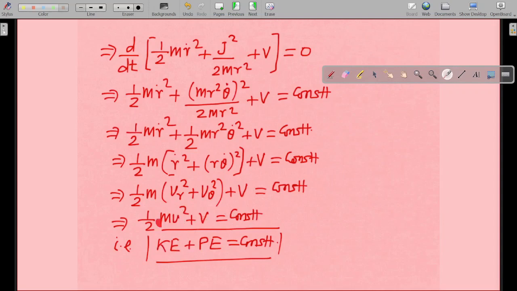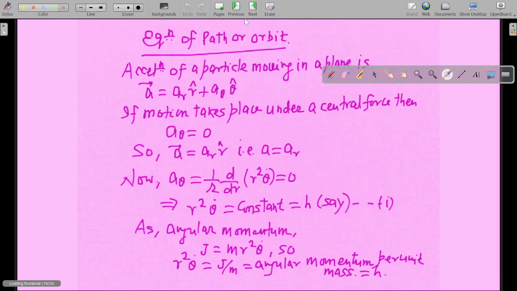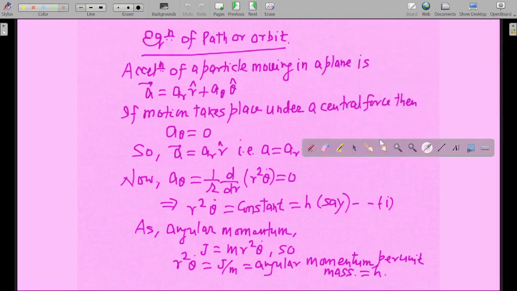So this is kinetic energy, and V is your potential energy. So kinetic energy plus potential energy is equal to a constant. Now let us see the equation of path or orbit.